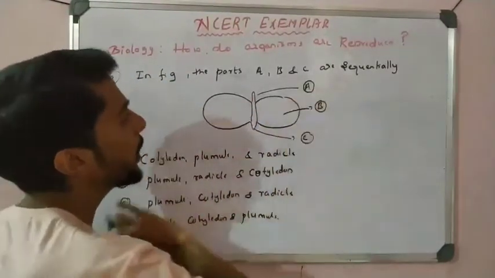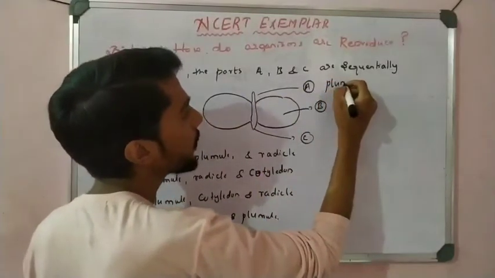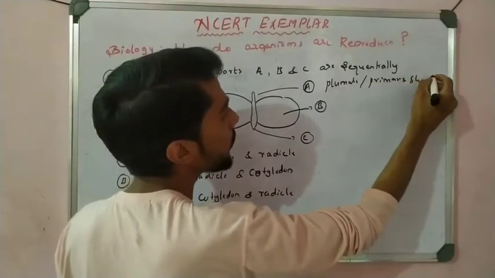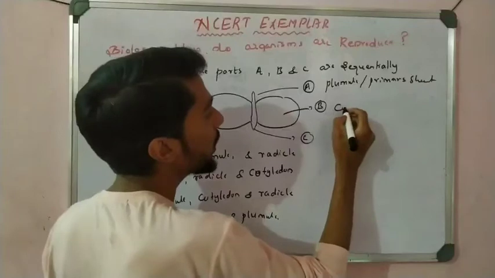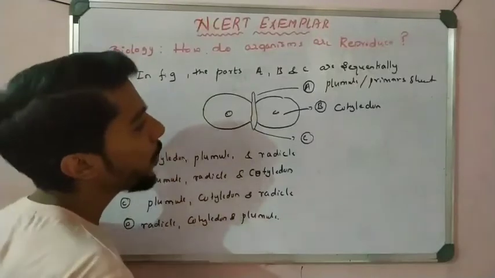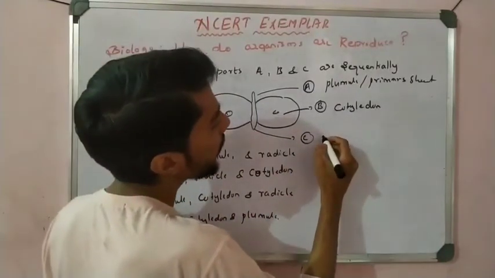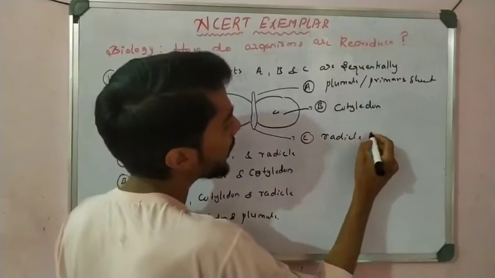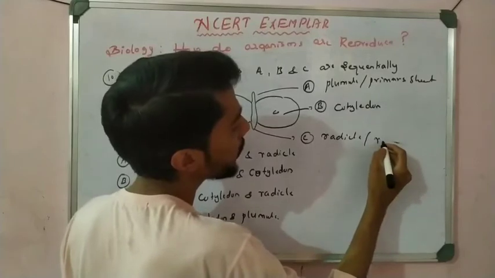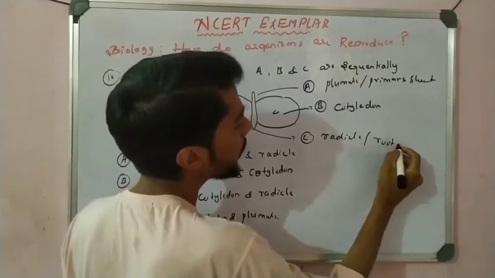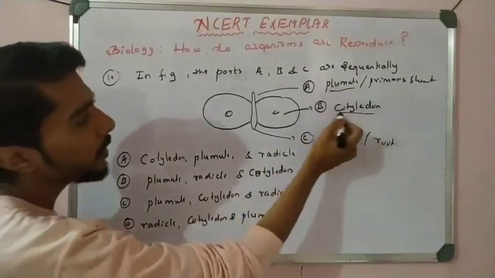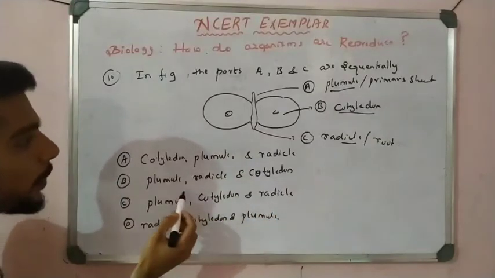So simple. We know that, let us not see the options, let's start to label. What is this one? That is called plumule. Okay, and that is also called a primary shoot, right? And this is cotyledon, right? This is also cotyledon, the whole part is cotyledon. And what is this? It is called a radicle. A radicle is nothing but what? It is a future root, it is a root, right? Radicle. So see the option: first plumule, then cotyledon, and then radicle. So it is plumule first.